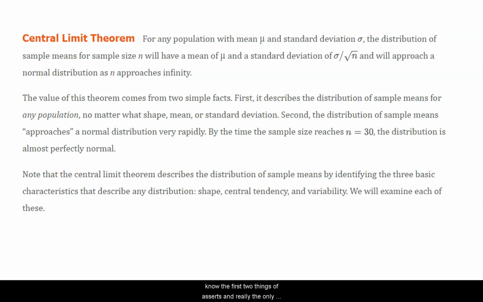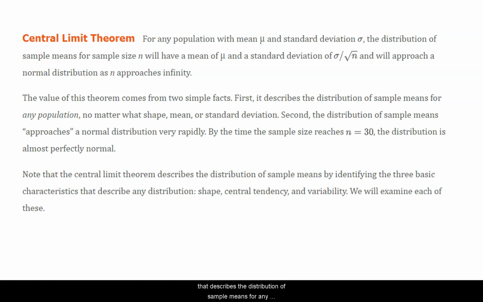For any population with a mean of mu and a standard deviation of sigma, the distribution of sample means for any sample size n will also have a mean of mu, the same mean as we spoke of before, and a standard deviation that's calculated like this: the population standard deviation divided by the square root of n, whatever n is, whether it's 2 or 256. And this will approach a normal distribution. The distribution of sample means will approach normal as n approaches infinity, and not to split hairs, particularly when it surpasses the number 30.